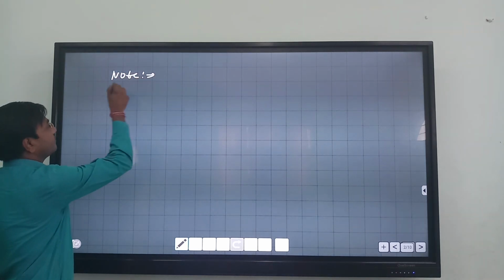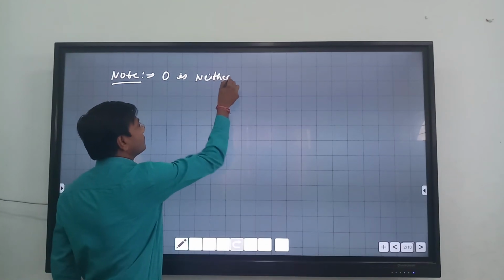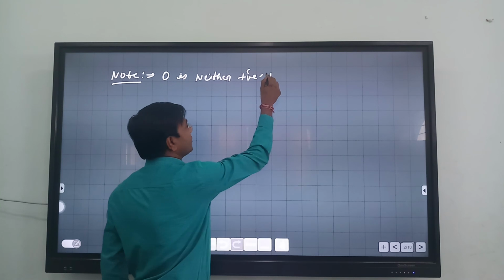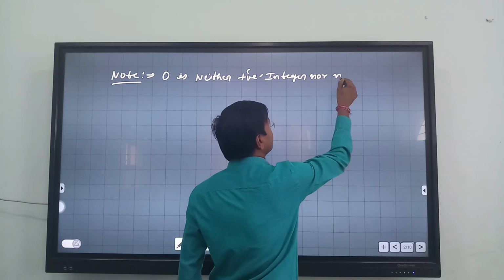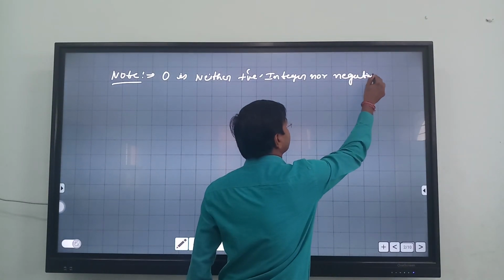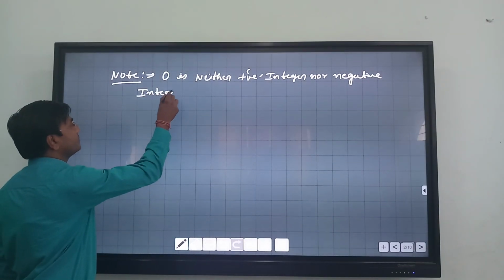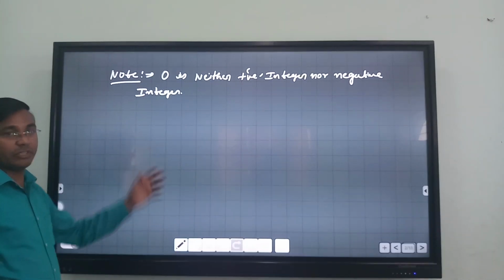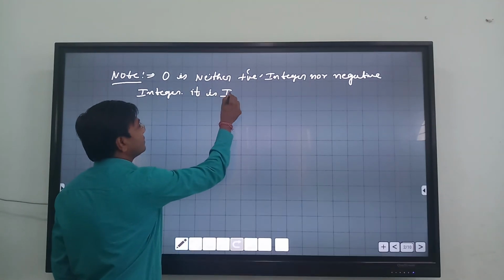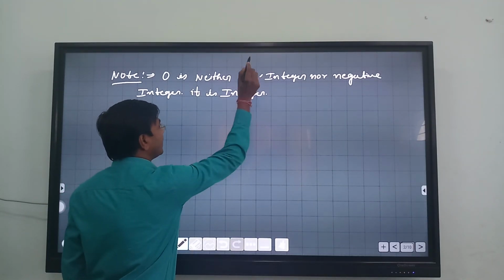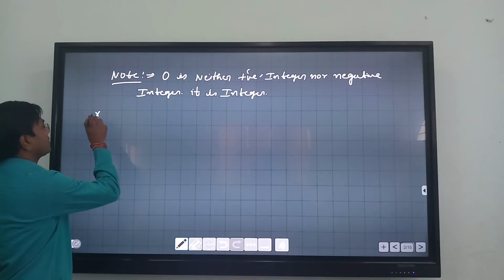It is noted that 0 is neither a positive integer nor a negative integer. It is what? Whole number, as we already studied. You can say whole number, or it is integer only. Whole number or integer we can say. Okay. So the next number is